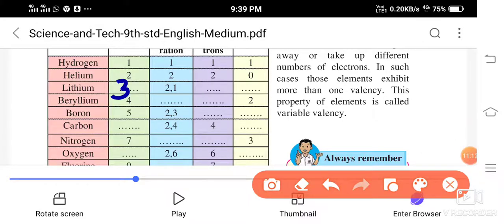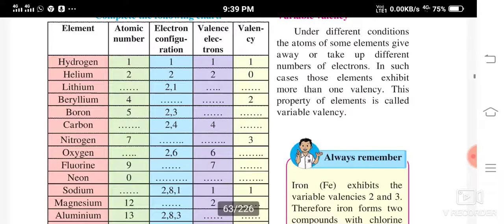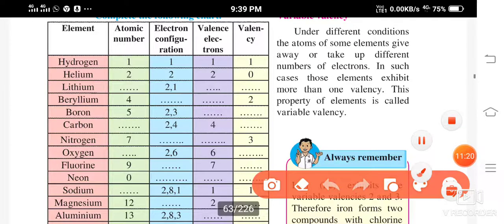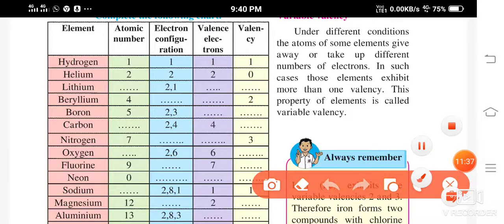In this case, lithium's atomic number is 3, the valence electrons are 1, and the valency is 1.